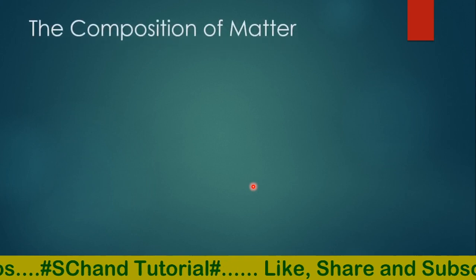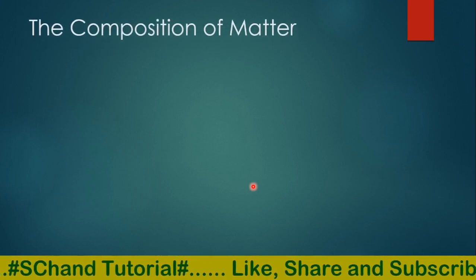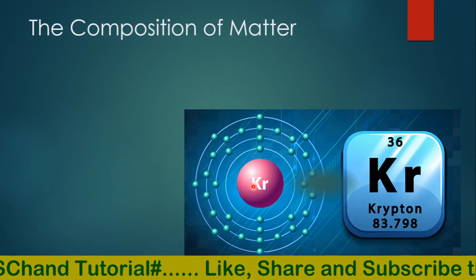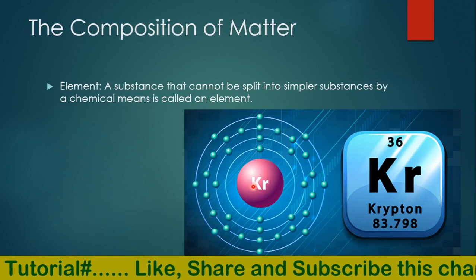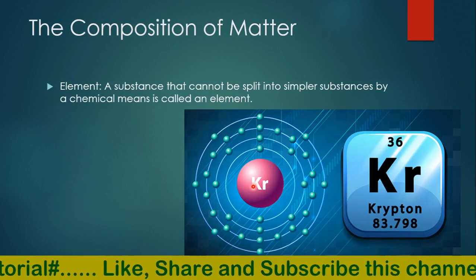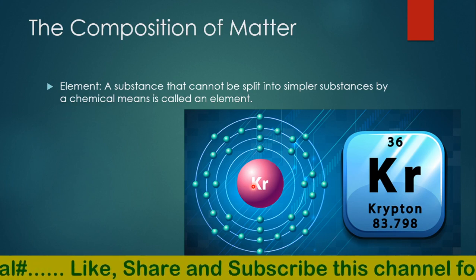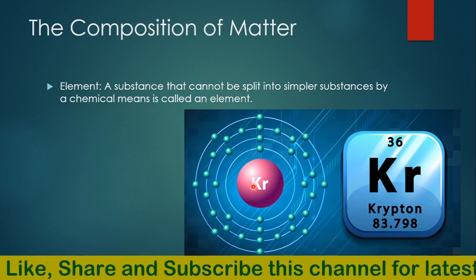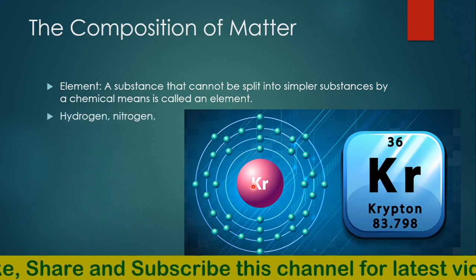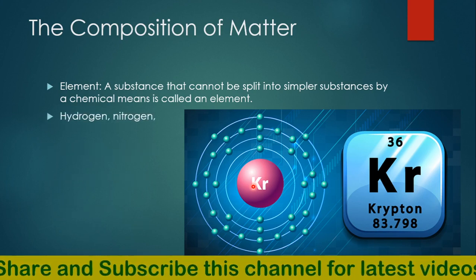Next we have the composition of matter. What is the composition of matter? Matter is made of elements. A substance that cannot be split into simpler substances by chemical means is known as an element. There are different kinds of elements.